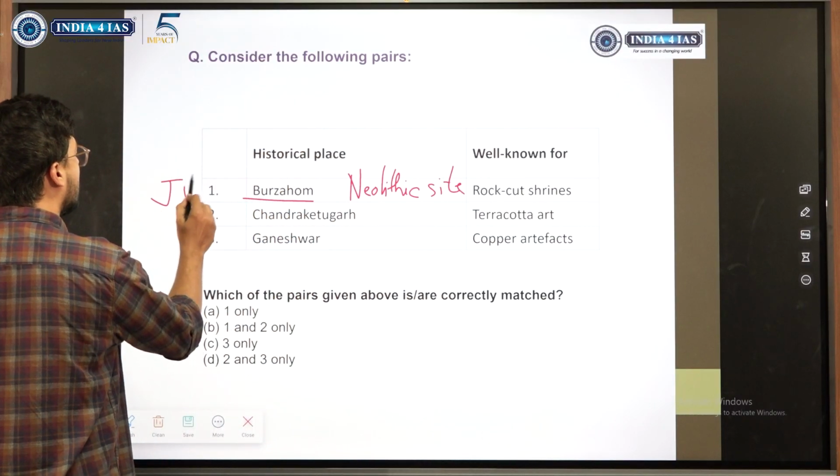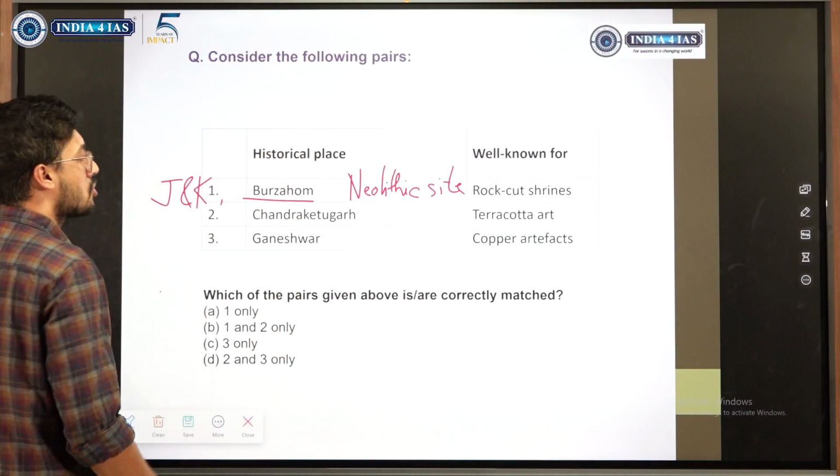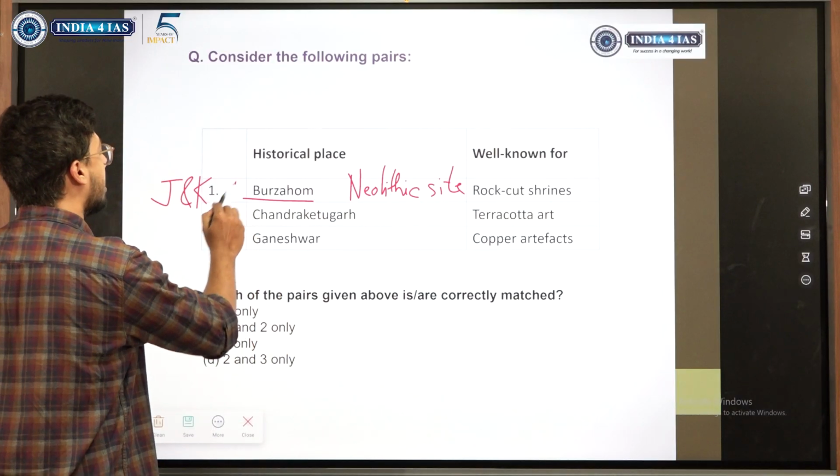Neolithic site. So rock cut shrine was not there at that point of time. This is wrong.